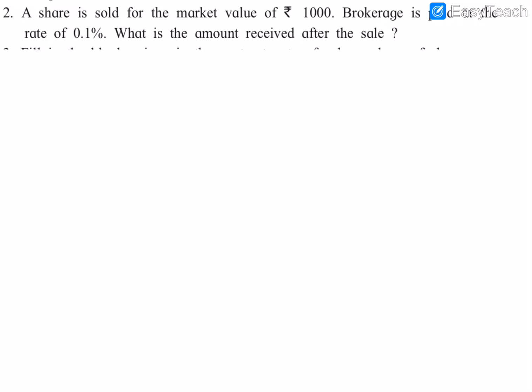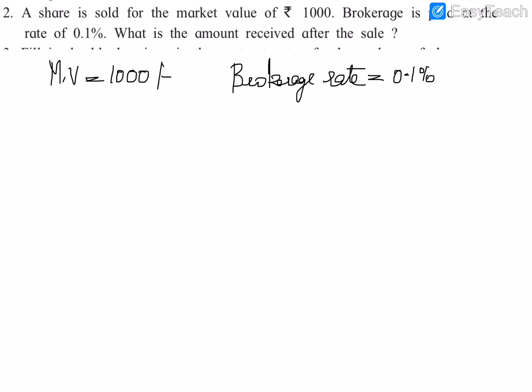So the market value of this share is given, so we can write that market value is equal to 1000 rupees, and the brokerage rate is given, so we can write that. So the brokerage rate is 0.1%, and we need to find the amount we receive at sale, meaning the selling price.